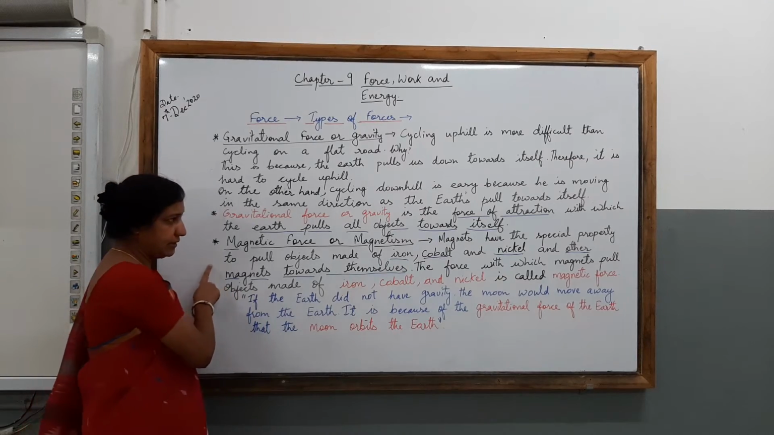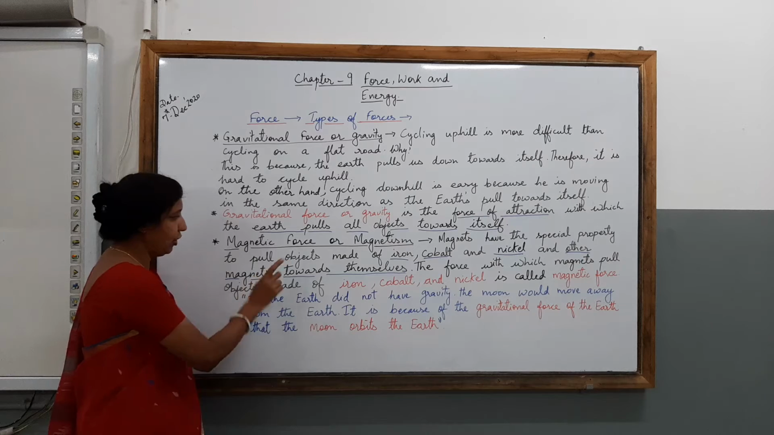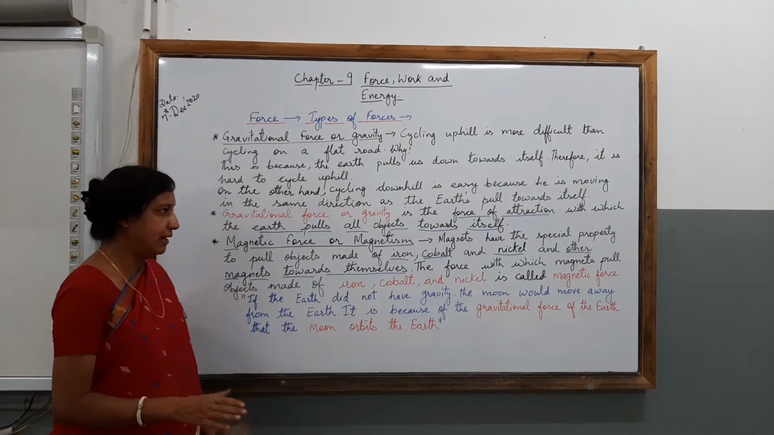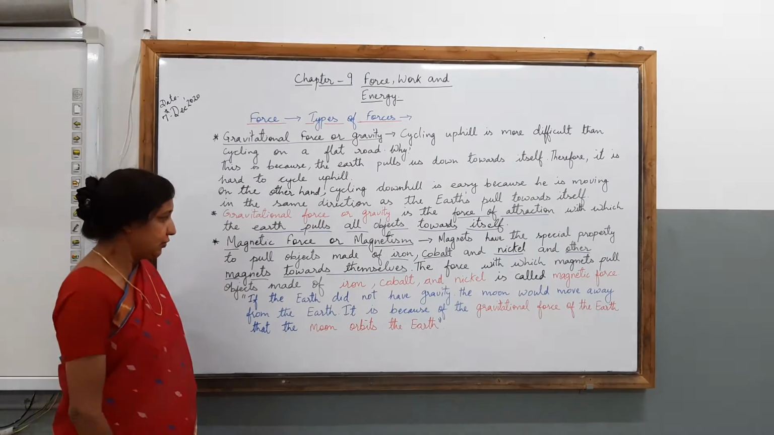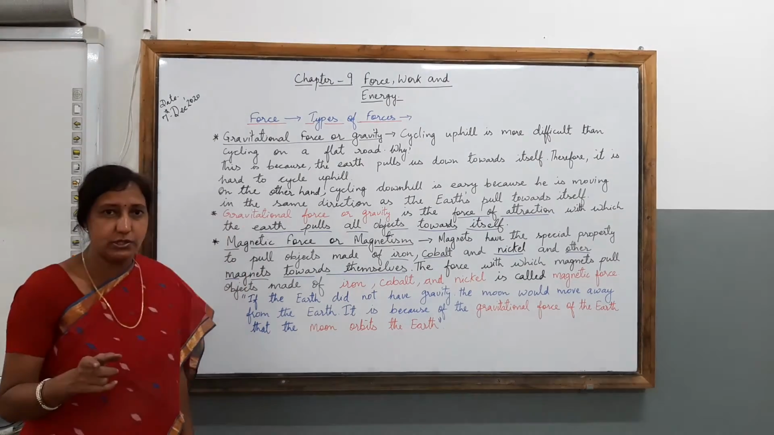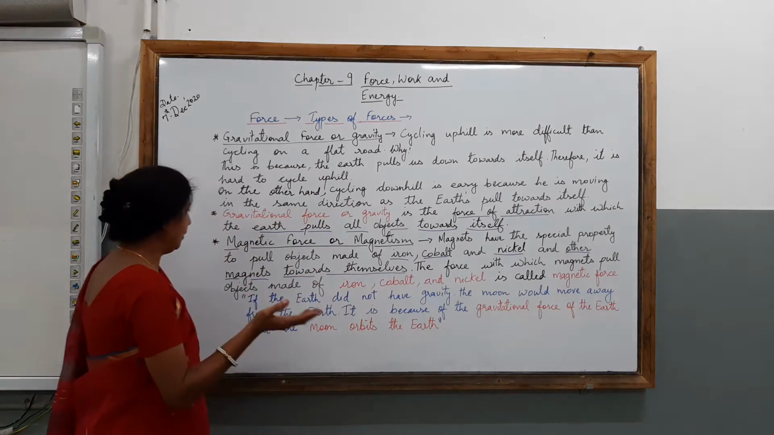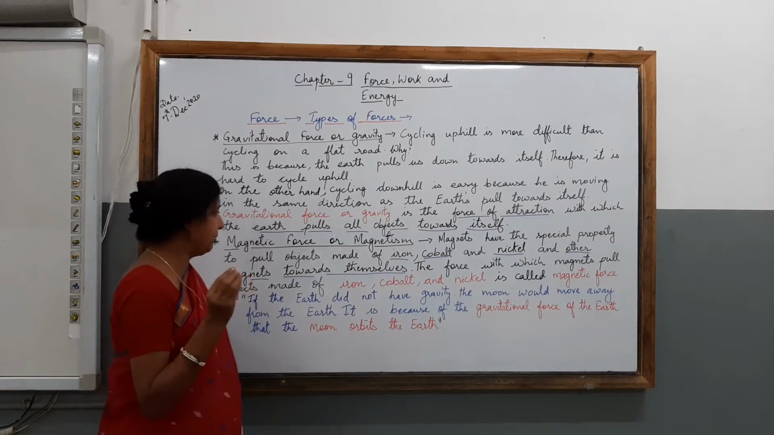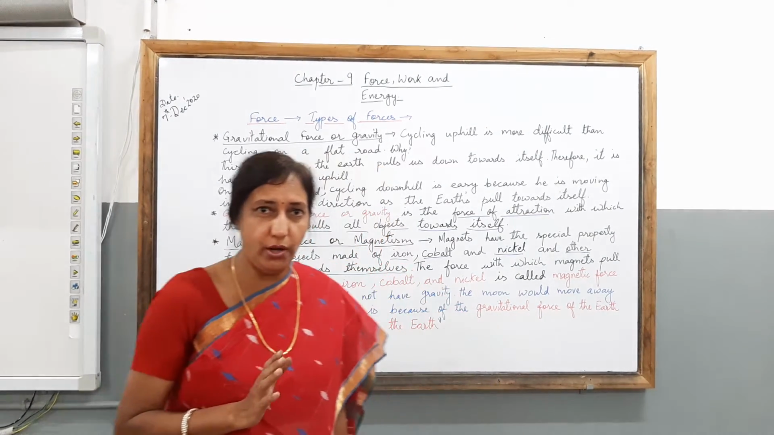So you can understand now, magnets have the special property to pull objects made of iron, cobalt, nickel and other magnets towards themselves. So in all, children, through this you have come to know about gravitational force, or you can say gravity. What is it all about? And then you have learned about the magnetic force or magnetism. Is it clear, children, to you all?